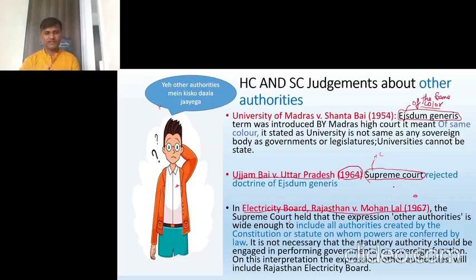It was very vague, right? When the Supreme Court heard about this, it said, how can we say that the central government, state government, Parliament and legislature, and municipal corporation are all of the same kind? They deal with different territories. The central government deals with the whole country. A state deals with only one state. So they cannot be called of the same kind. So it rejected that doctrine. Then in Electricity Board of Rajasthan versus Mohanlal, the Supreme Court held that any body which is constituted by the Constitution itself or by any statute, that means any law, can be called a state.